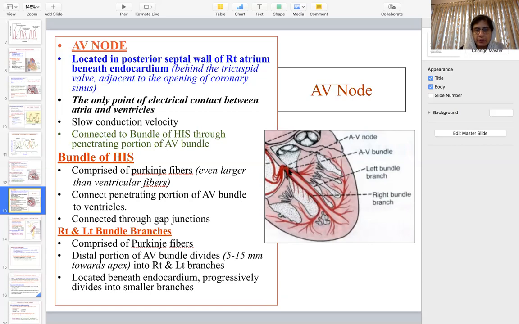After penetrating that fibrous ring, the AV bundle is divided into right and left bundle branches, which are again made up of fast conducting Purkinje fibers whose conduction velocity is about 1.5 to 4 meters per second. The distal portion of the AV bundle divides into right and left bundle branches located beneath the endocardium. These progressively divide into smaller branches.